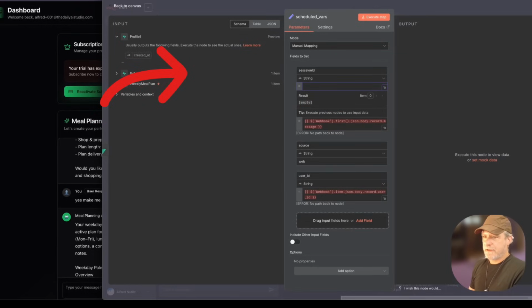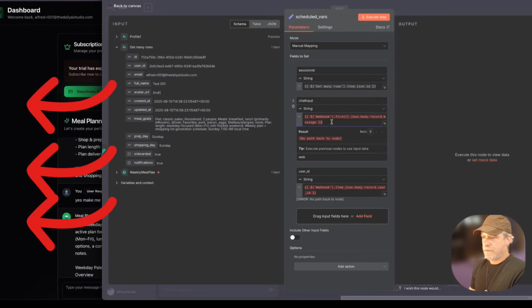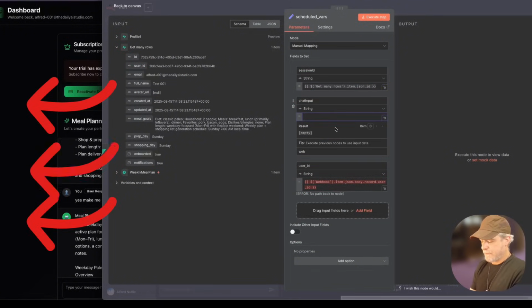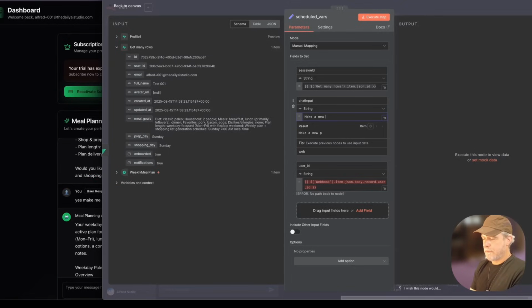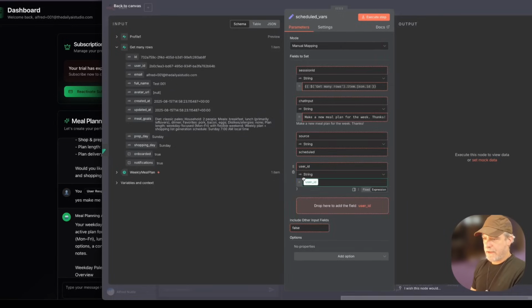The session ID will continue to be the user ID. The chat input will be, okay. And then the source will be scheduled. Okay. This will make sense in a moment. The user ID will be that. Okay.